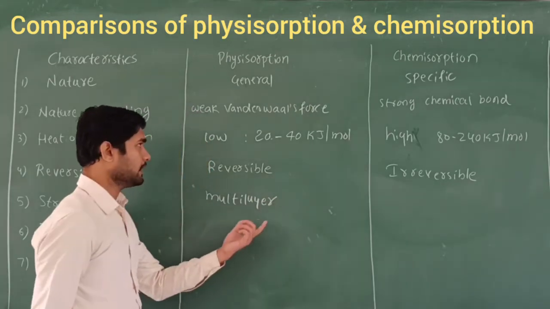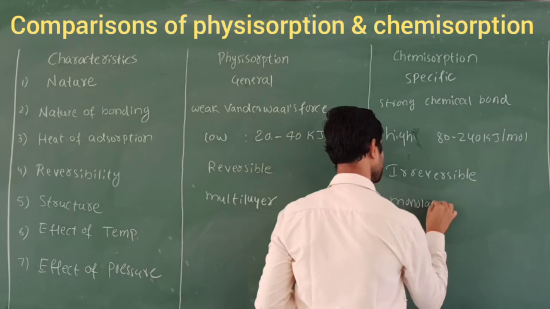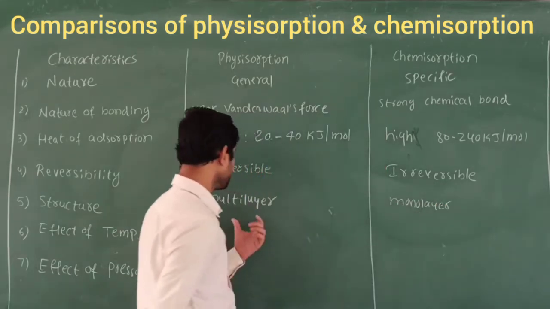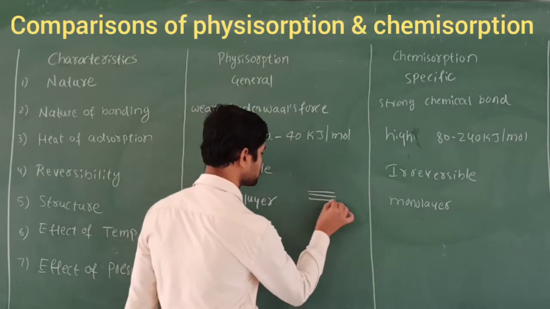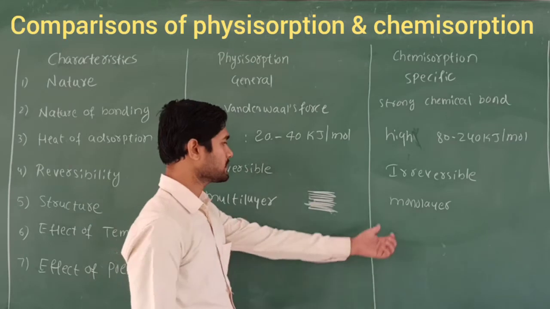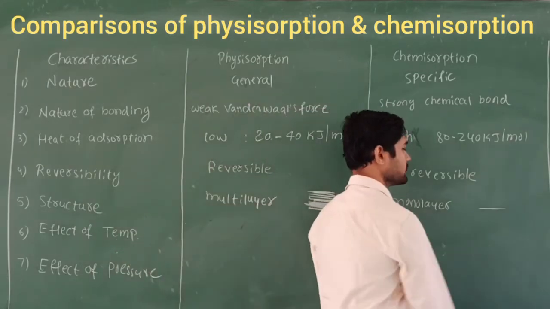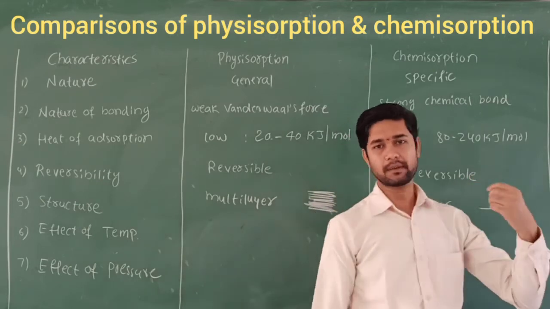In physisorption it is called multilayer, whereas in chemisorption it is called monolayer. So multilayer formation takes place in physisorption. Multilayer means like this, multiple layers on the surface of the adsorbent. Whereas this one is only a single layer, called monolayer. Only at this monolayer does the bond take place. That is called chemisorption.